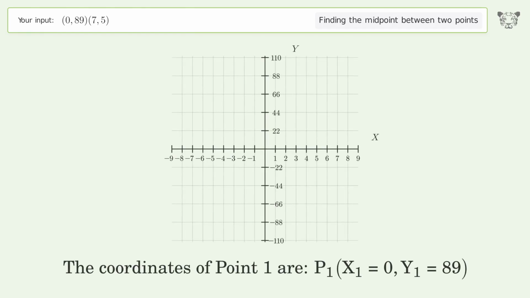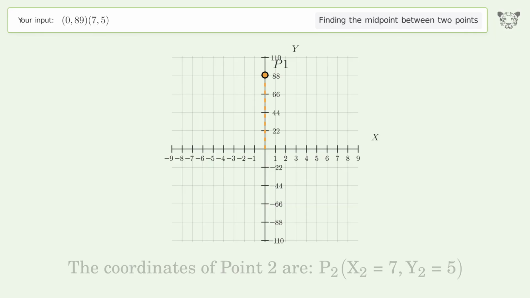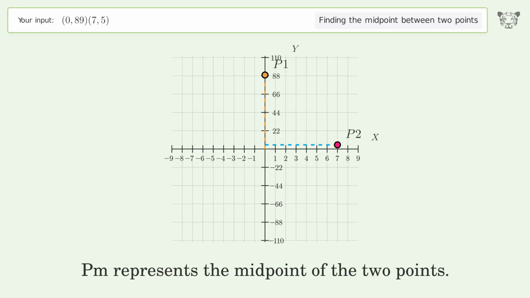The coordinates of point 1 are x1 equals 0, y1 equals 89. The coordinates of point 2 are x2 equals 7, y2 equals 5. PM represents the midpoint of the 2 points.